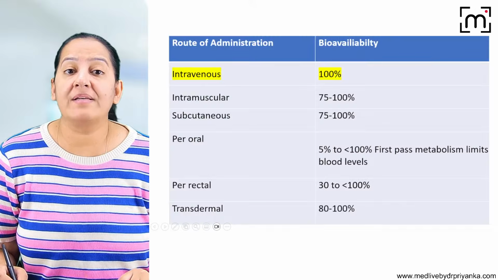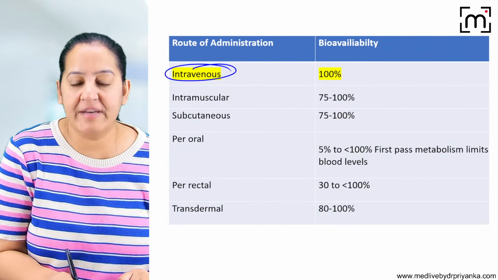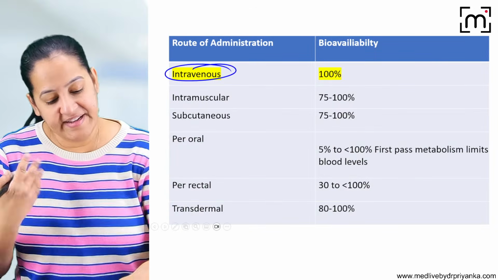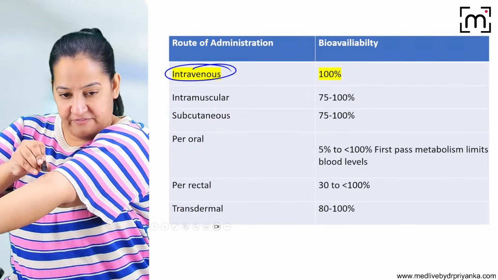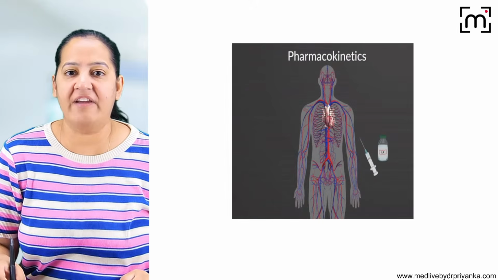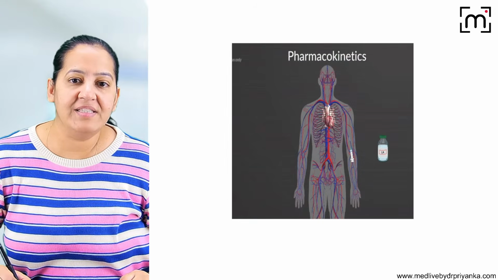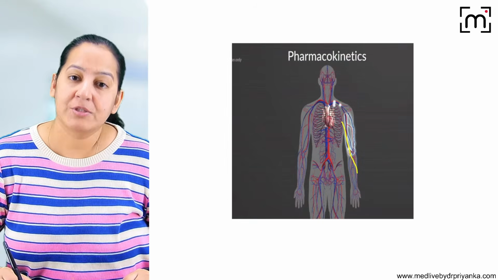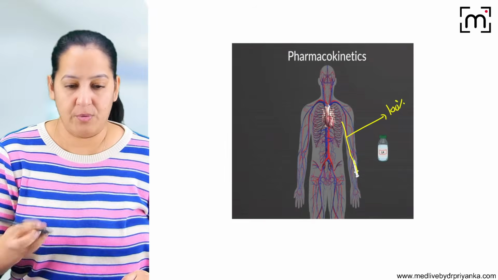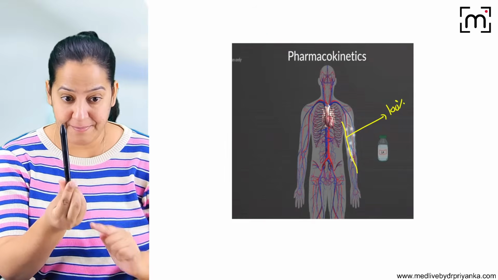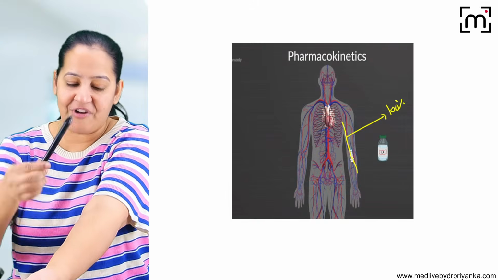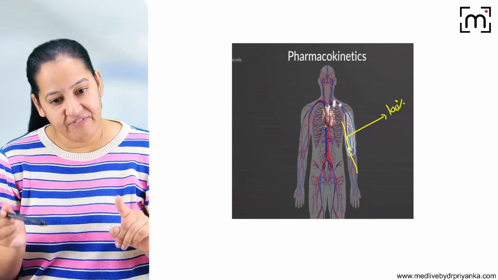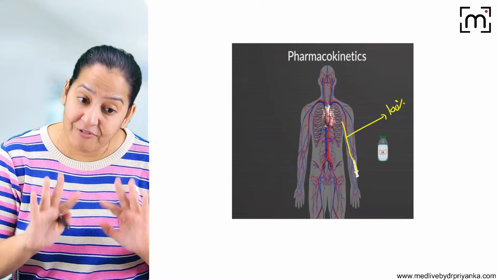Now there is a route known as the IV route. Have you heard about the intravenous route? What do we do in the intravenous route? We directly inject the drug into the vein. Here we use the cubital vein most commonly and inject the drug directly. So in the IV route, we are injecting directly into the blood, so the bioavailability is 100%. Suppose I have 100 gram of drug in my syringe and I directly inject it in the patient's vein, then 100 gram is in the blood of the patient. So IV route bioavailability is 100%.